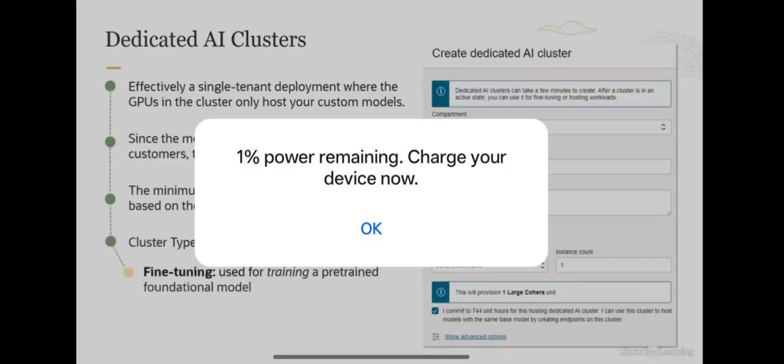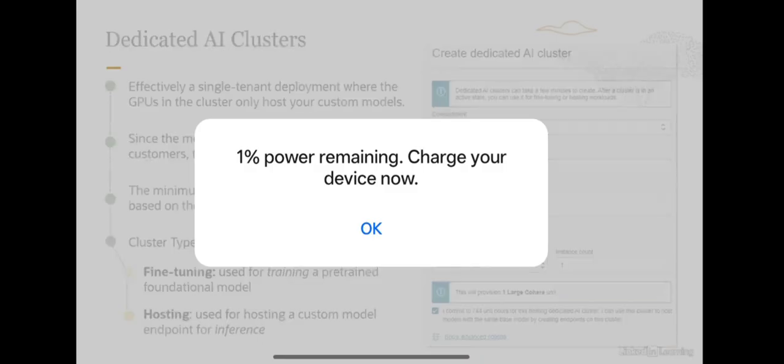Now there are two kinds of clusters which you can create. The first cluster type is the fine-tuning cluster, as the name signifies. This is the cluster which is used for training a pre-trained foundational model. And the second cluster type is the hosting cluster. This is where you host your custom model endpoints for inference. So for training, fine-tuning, you use the fine-tuning cluster, and for inference, you use the hosting cluster type.